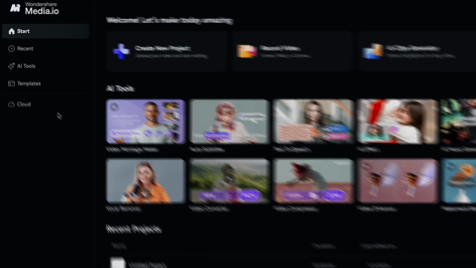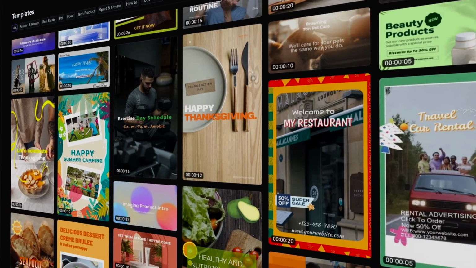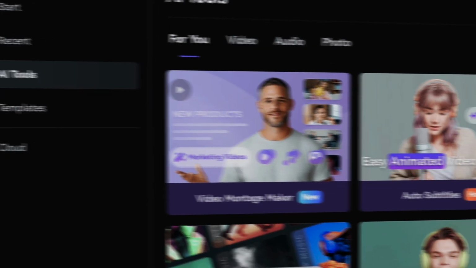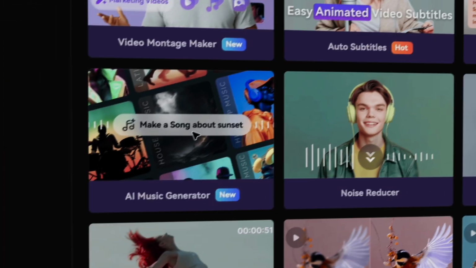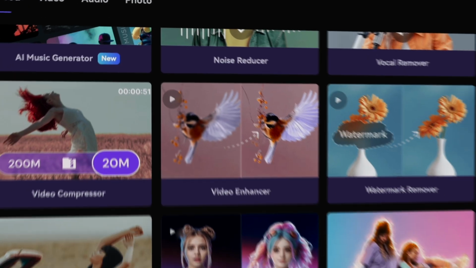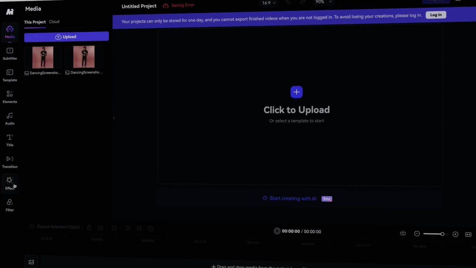It's filled with every tool you need in order to go viral. Limitless amount of templates for absolutely any occasion. Every AI tool you could possibly need, starting from auto captions and AI music generators all the way up to video cartoonizer and AI video enhancer. For 2025, we're adding even more fun and viral features for you to create magic right in browser.